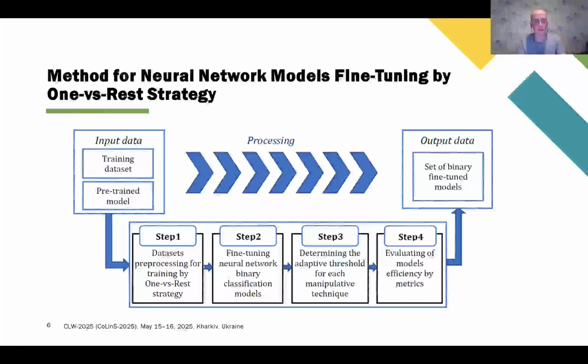On this slide you can see the method for neural network models fine-tuning by one versus rest strategy. On step 1, relevant fragments labeled as manipulative are extracted from a dataset, processed and organized into separate categories for each manipulation type. On step 2, separate binary transformer-based classifiers are trained for each manipulation technique using the one versus rest approach. On step 3, classification thresholds for each model are optimized to enhance performance. On step 4, the models are evaluated using standard metrics: accuracy, precision, recall and F1 score. And at the output we have the set of binary fine-tuned models.